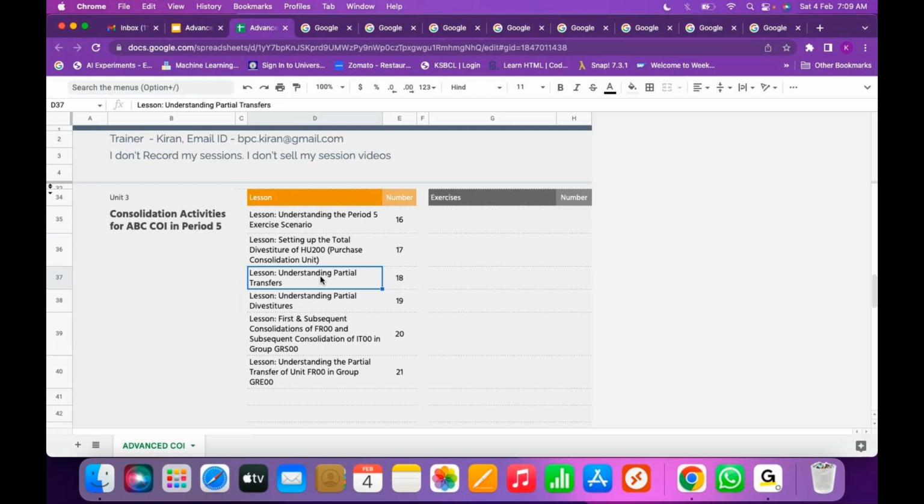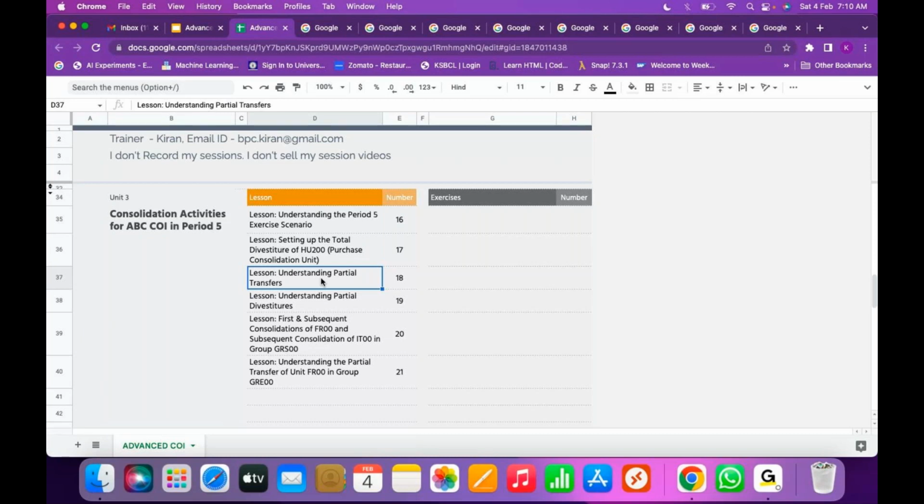Within the group, when the sale and purchase of share percentage happens, that's called partial transfer. So there is a difference between partial divestiture and partial transfer. In partial divestiture, whatever percentage you decrease, you sell it to a third party, not within the group. In partial transfer, you sell it within the group. That's the difference. We are going to execute the solution and practice this partial transfer in the system. I'm going to provide you how the data should be maintained for these partial transfers.